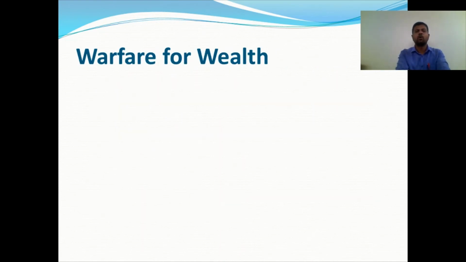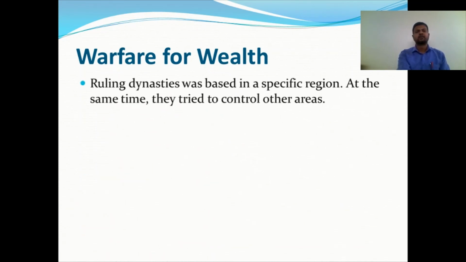Now here in New Kings and Kingdoms, we are going to come to the last topic, and after this we are going to learn particularly about how the Cholas were there. So, war and wealth. Ruling dynasties were based in a specific region. At the same time, they tried to control other areas.